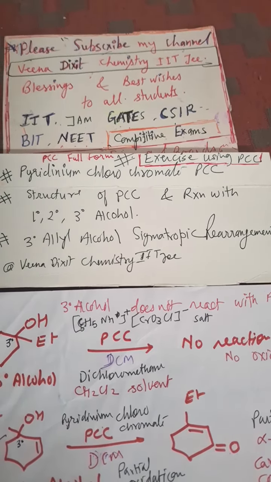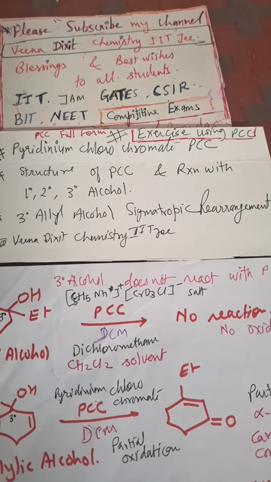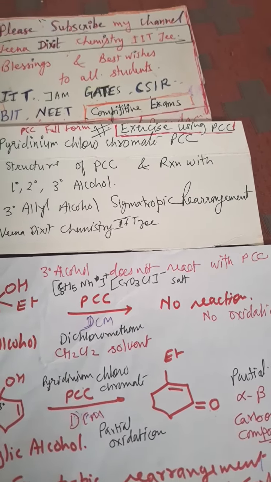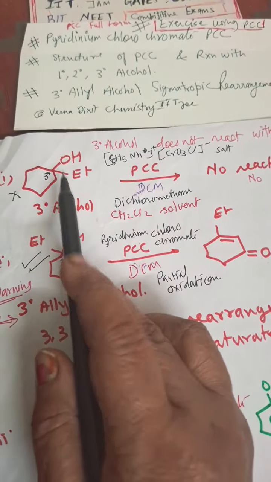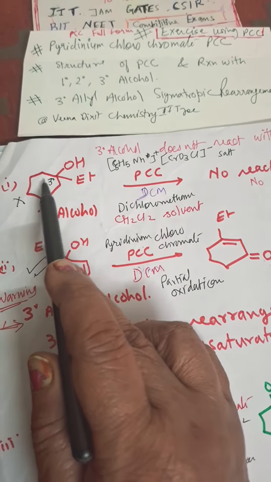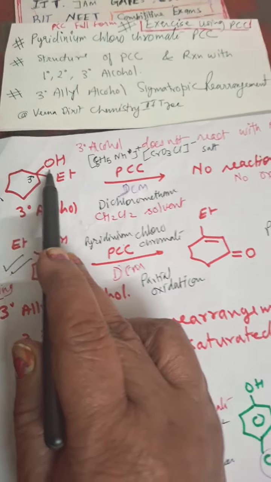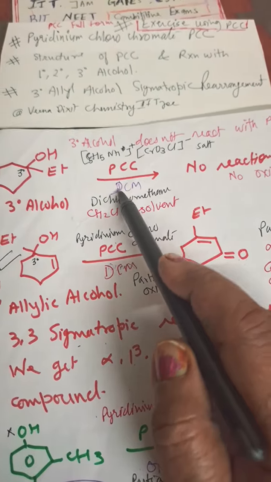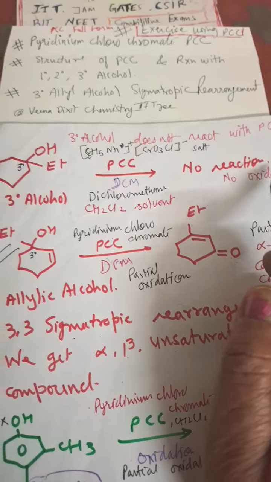In the previous video we discussed the full form and other things. Now in this video we will discuss 3-degree allyl alcohol and sigmatropic rearrangement. See this 3-degree alcohol. It has OH and ethyl group on this carbon. This is cyclohexane, 1-ethyl cyclohexanol. When PCC and DCM act on it, there will be no reaction, no oxidation takes place.